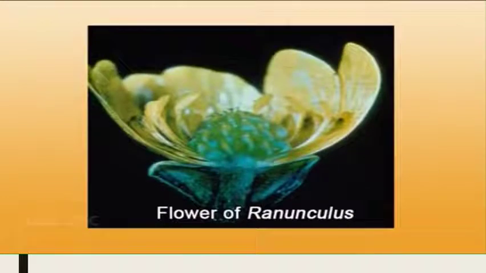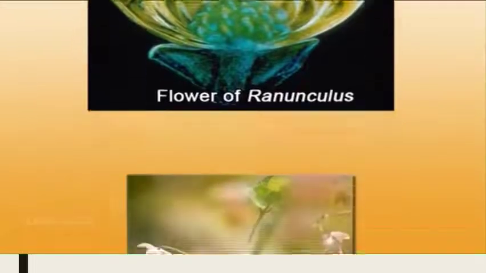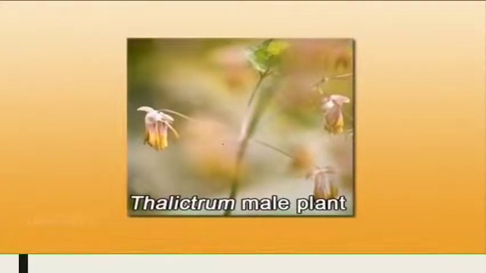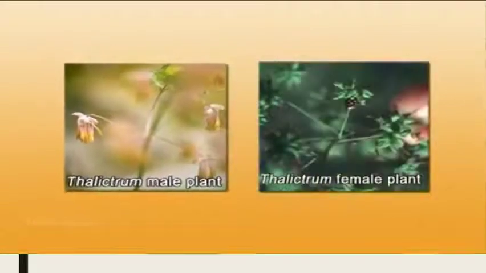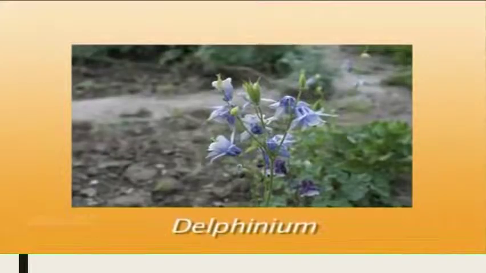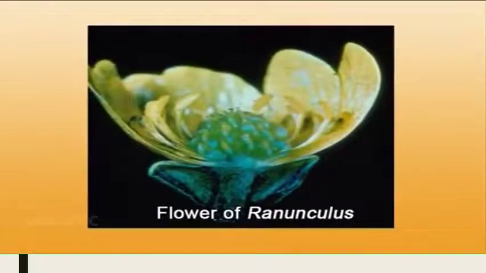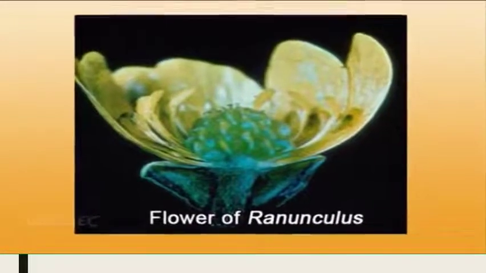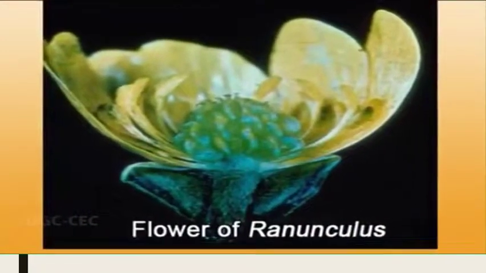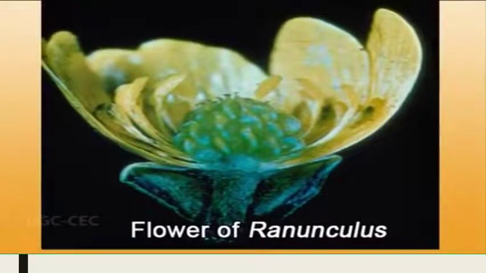The flowers here are mostly bisexual. That means both male and female parts are borne on the same flower. But there is an exception in the case of Thalictrum where it is unisexual. That means you have separate male and female flowers. Usually the flower here is actinomorphic. That means in whatever plane you try to cut it, it separates into two equal halves. But here again, there is an exception in the case of Delphinium where it is zygomorphic. The flower here is pentamerous. That means all the flower parts are in 5 or multiples of 5. The flower here is also hypogynous. That means the ovary here is superior.